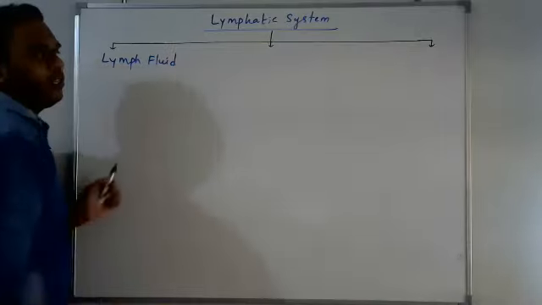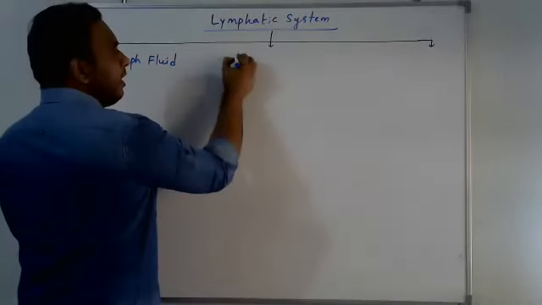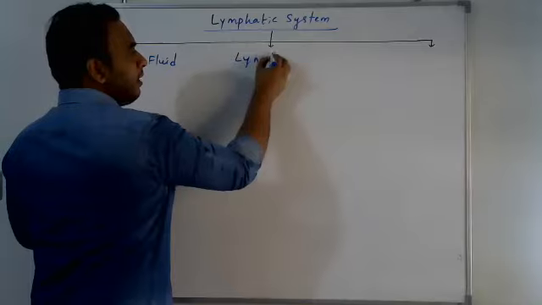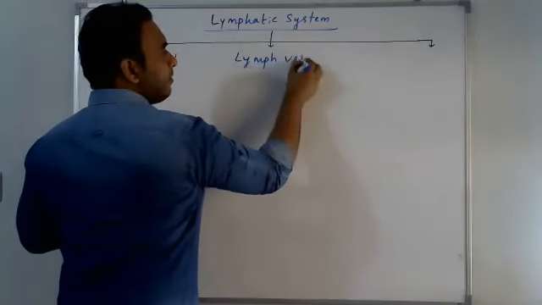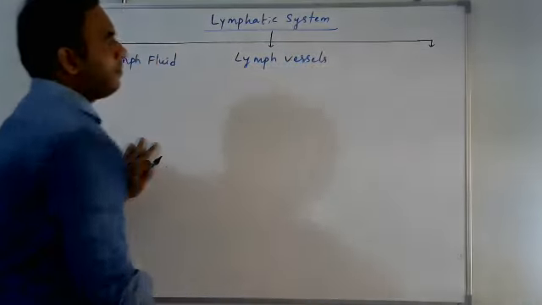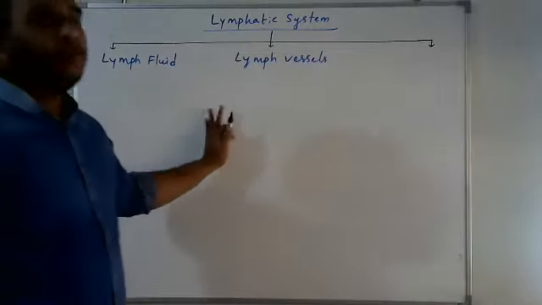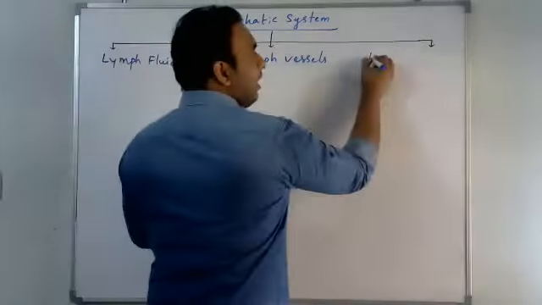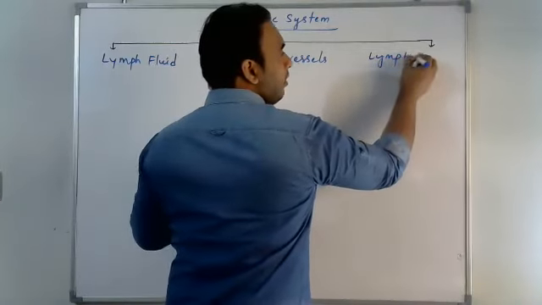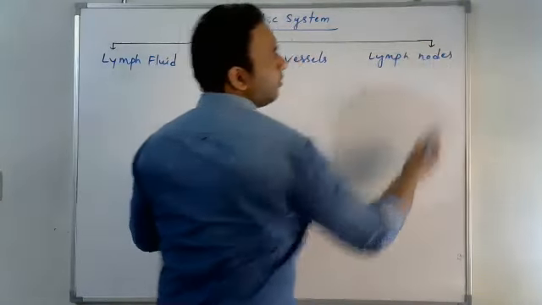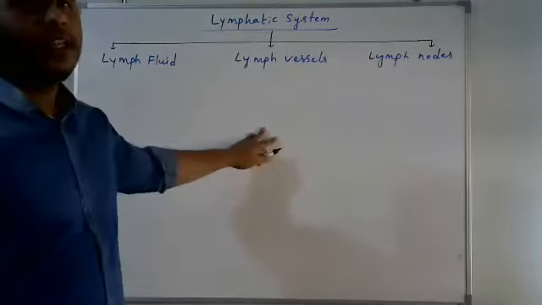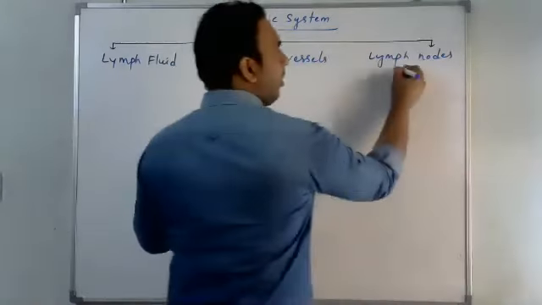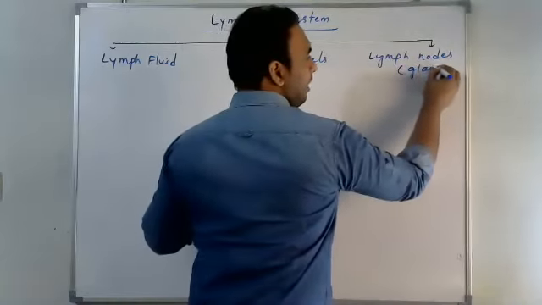The second component is lymph vessels. And the third component is lymph nodes, and these lymph nodes are also called lymph glands.